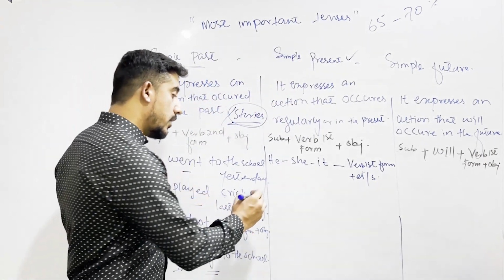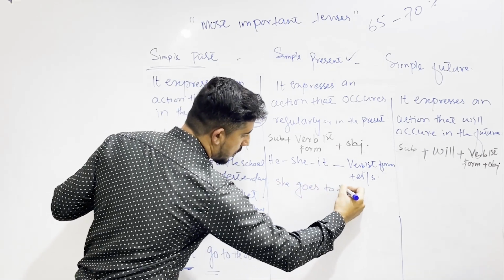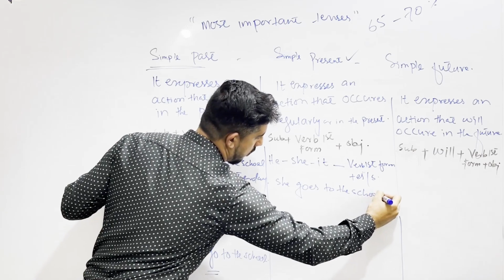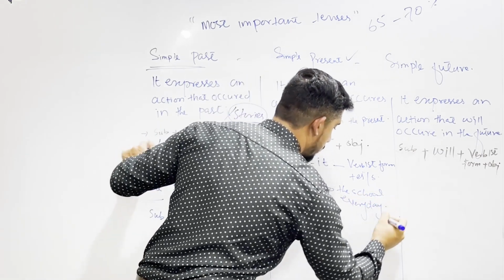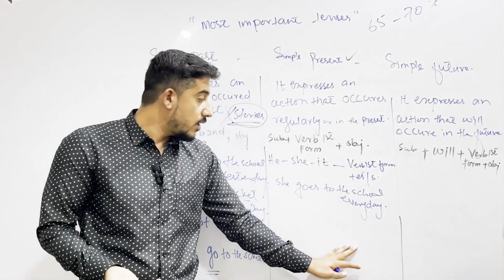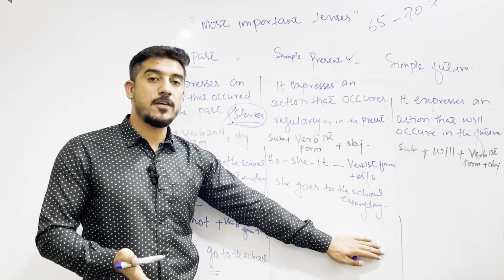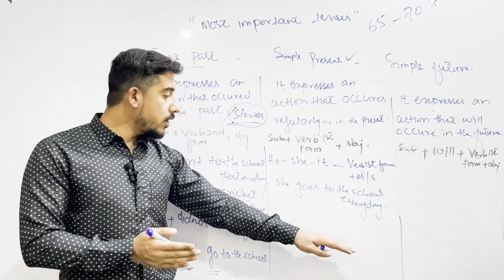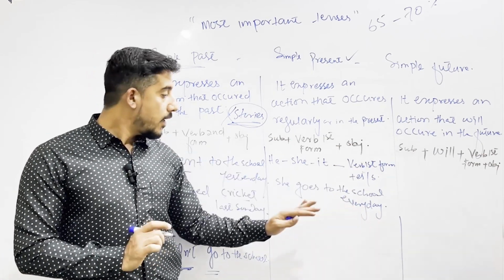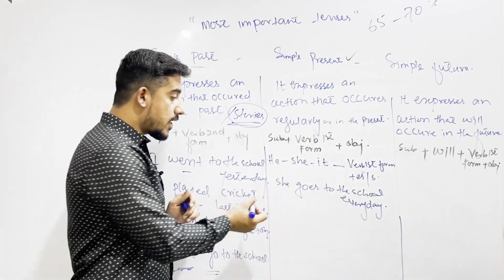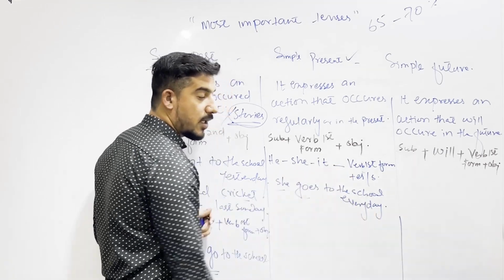For example, she goes to the school every day or 5 times a week. She goes to the school every day or she goes to the school 5 times a week. Or you are saying she goes to the school twice a week. Now it depends. Subject plus verb with s or es added plus object and time expression.